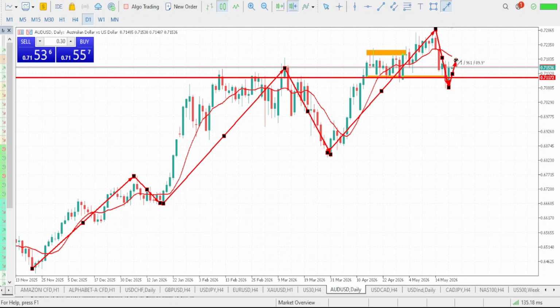So basically, we would be expecting AUD/USD to continue to push up till it is able to completely take out this high. That is what we'll be expecting on our AUD/USD. We will be expecting that bullish move to play out till it is able to completely take out this high, thereby giving us a new higher high.